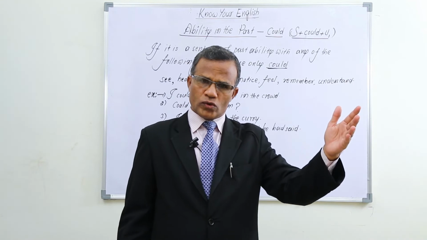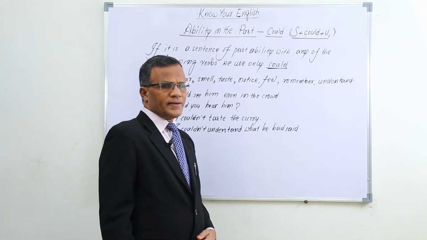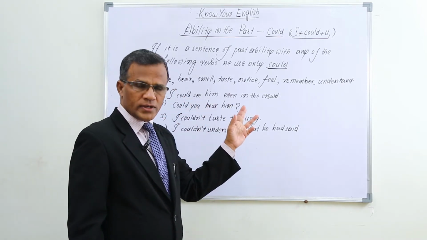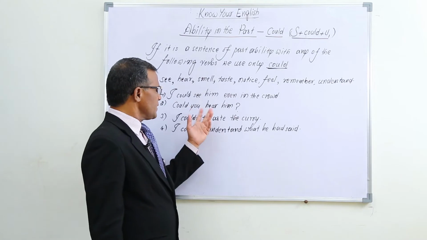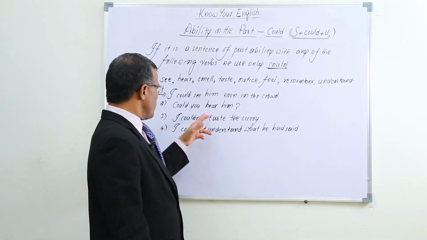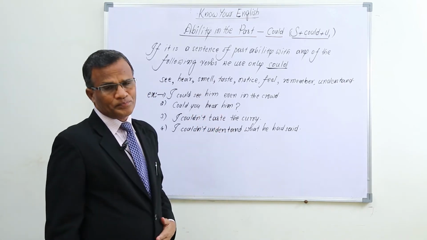See, for example, I could see him even in the crowd. Even in the crowd I was able to see. Really, the meaning is I was able to see, but we don't use I was able to see. We have to use only I could see. In the same way, even though it is a question, we can use could when the verb is hear. Could you hear him?